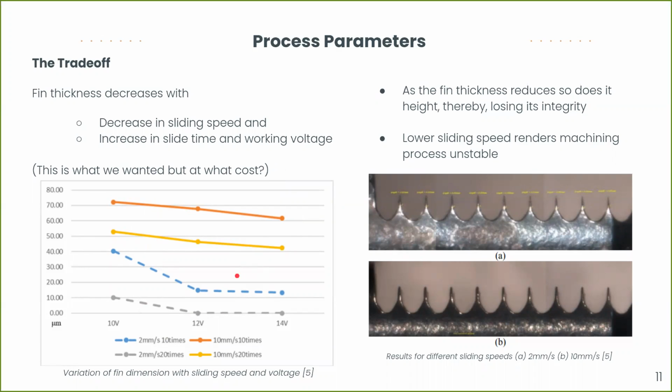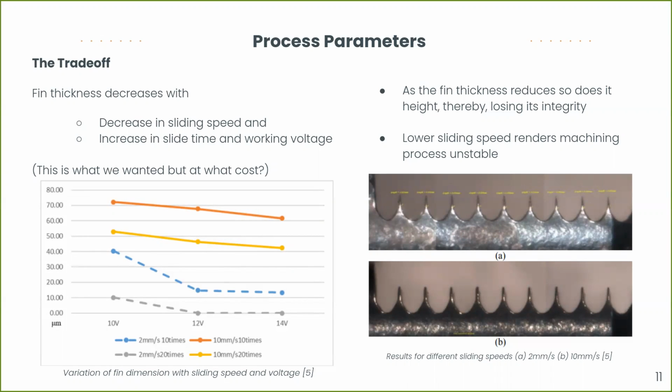But here comes the trade-off. Under 2 mm sliding speed and 12 volt working voltage and sliding for 20 times, the volume machined has been too much, which substantially shortens the fin's height. Hence, lower sliding speed renders the machining process unstable due to the lack of electrolyte renewing, leading to partial concentration polarization. This fact is established from the figure we see in the bottom right corner, A and B. Slower sliding performs better on the thickness, that is true, but faster sliding shows better integrity of the fin shape, as can be seen from figure B on the bottom right.